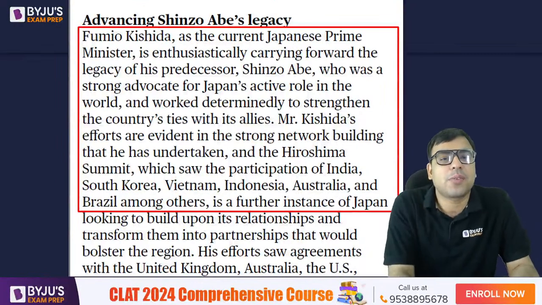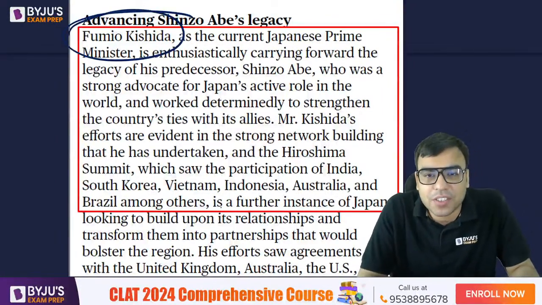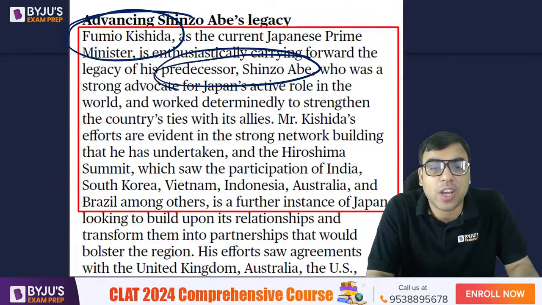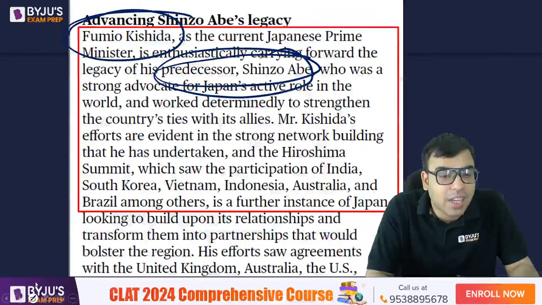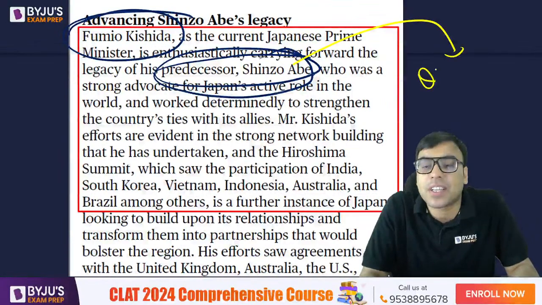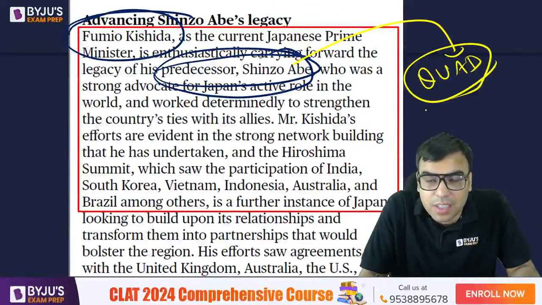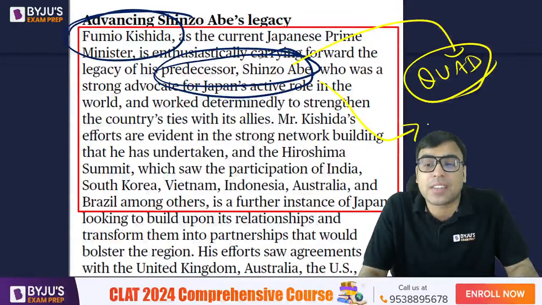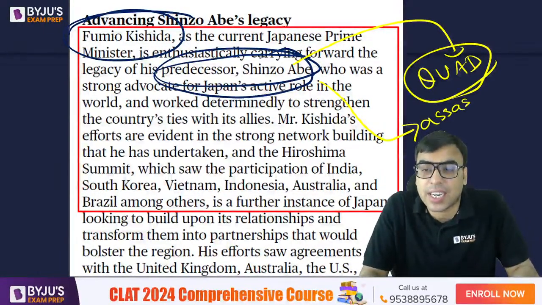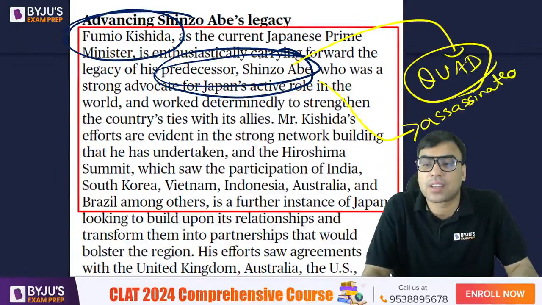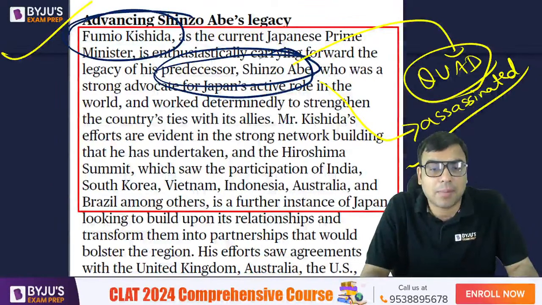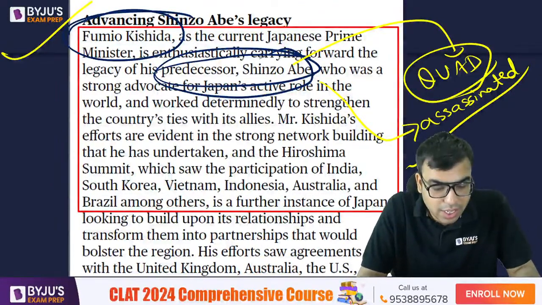Okay, Fumio Kishida is the current Prime Minister of Japan. And his predecessor, यानी इनसे पहले जो थे, Shinzo Abe is very famous. I hope you are aware. In fact, he was instrumental in giving the idea of Quad. है ना? One of the longest serving Prime Ministers of Japan. Unfortunately, last year he was assassinated. I hope you are aware of that. So that is what is being talked about, that right now Fumio Kishida is the current Prime Minister of Japan. Okay, so just have an idea.